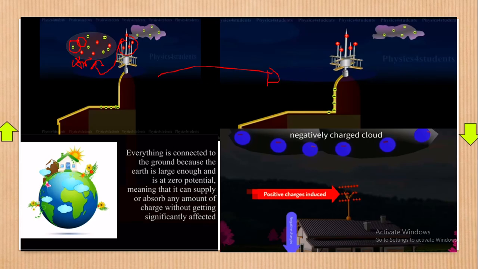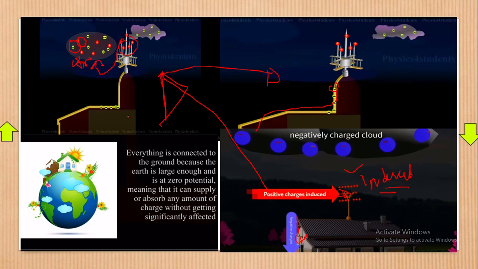Alright, now this picture is just trying to explain that when negative clouds come, the positive charges remain on the spikes, or we use the word induced, on the spikes, then the negative charges flow downwards. I've already explained that in this picture. Here also this picture is explaining the same thing: negative charges coming down to the ground. Okay, good.